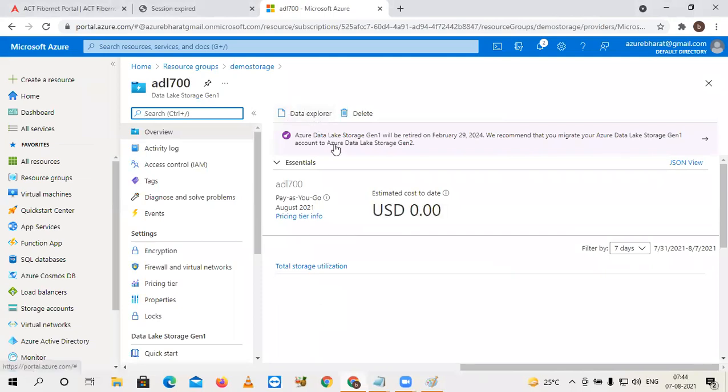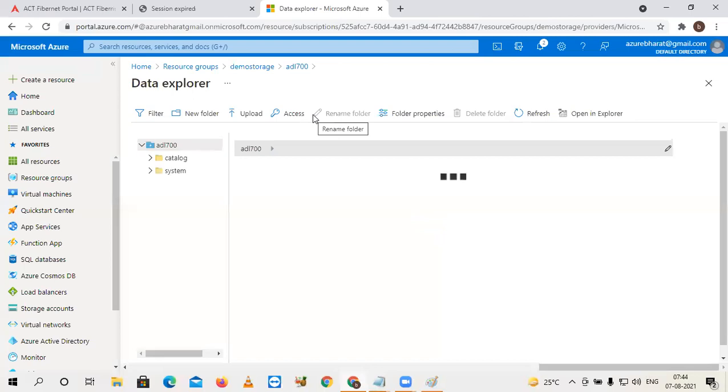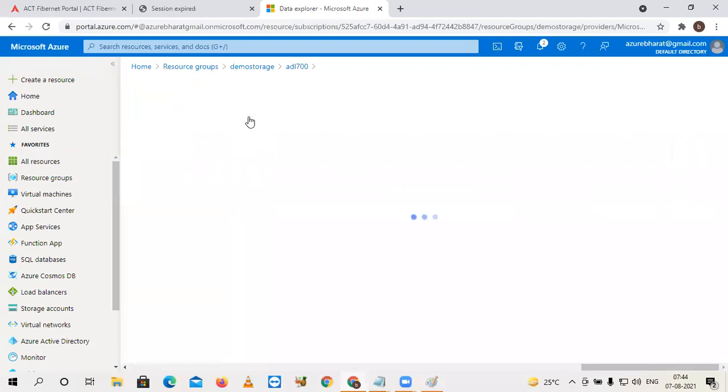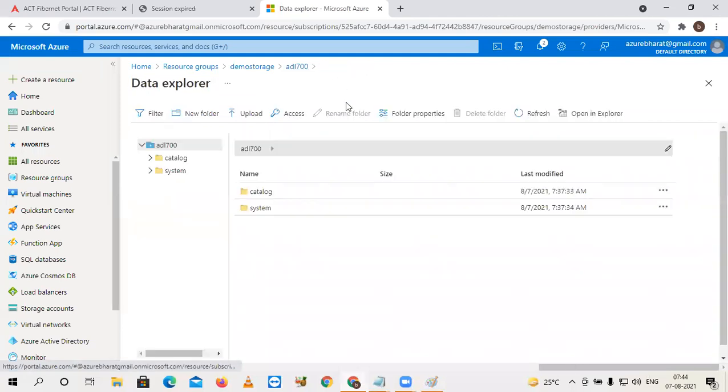If you want to upload any file, go to Data Explorer. Look at this top bar. In the third tab, there is an upload option. Click on upload. But before uploading, let's create our own folder. By default, there will be 2 folders, catalog and system.